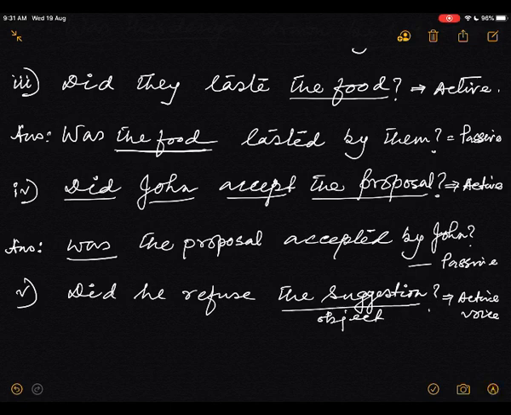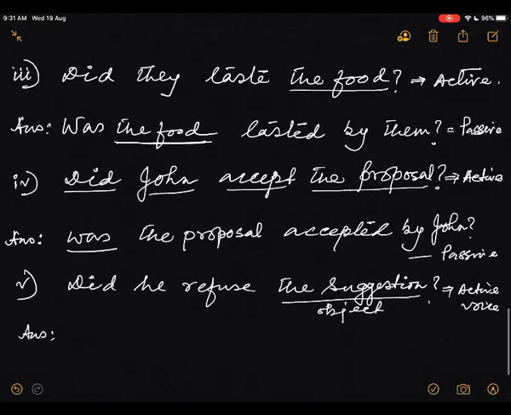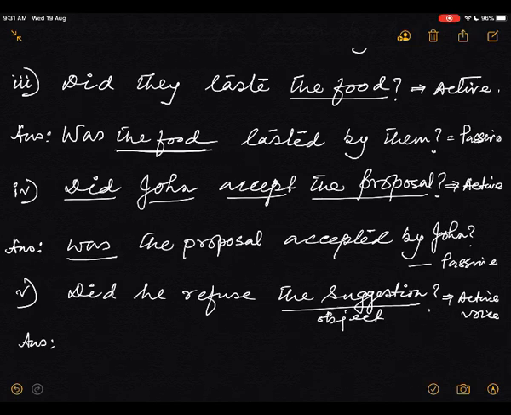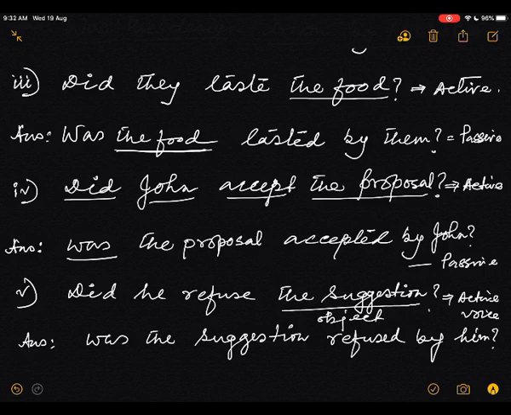Now the answer. What is the answer? Answer is: was the suggestion refused by him? This is the passive voice.